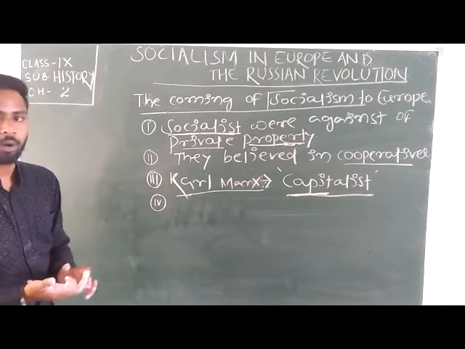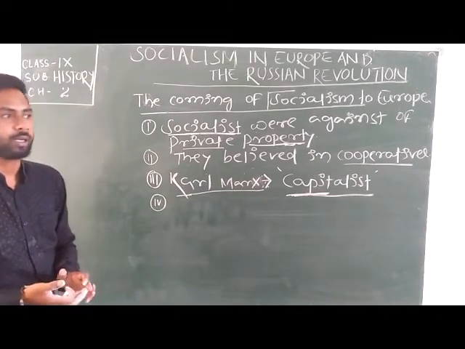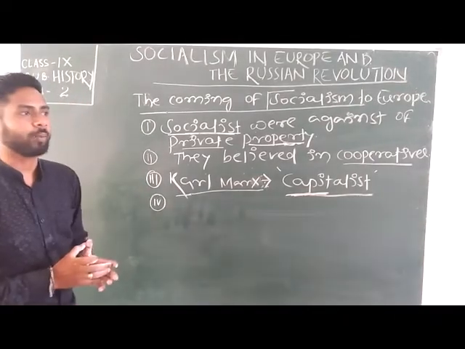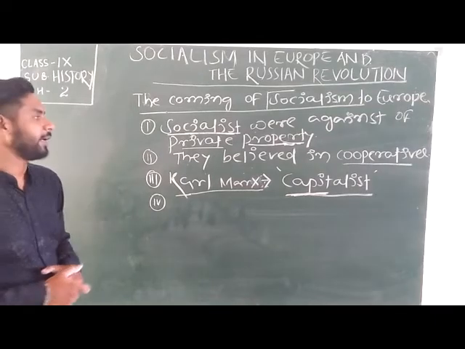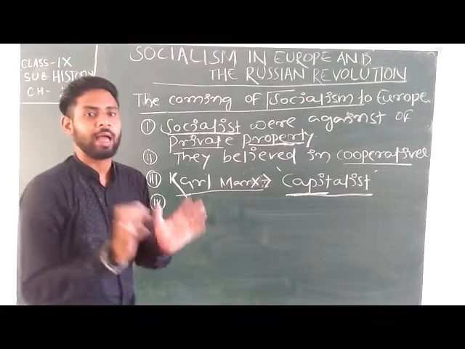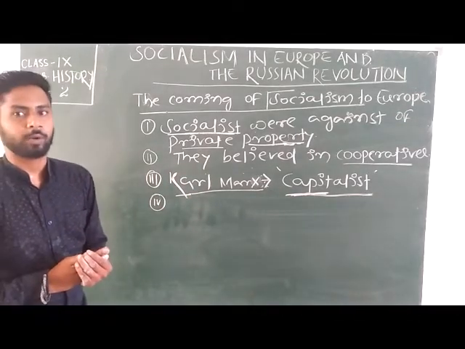Got it? So Robert Owen and Karl Marx, then Engels, this type of socialists were against private property, and they wanted a society where every person had equal rights and opportunity.